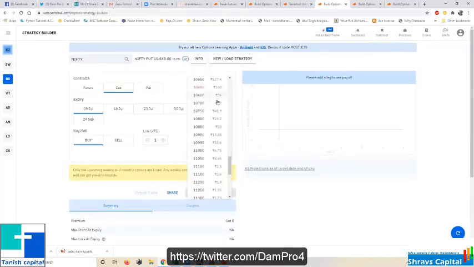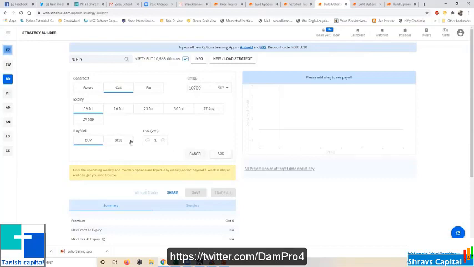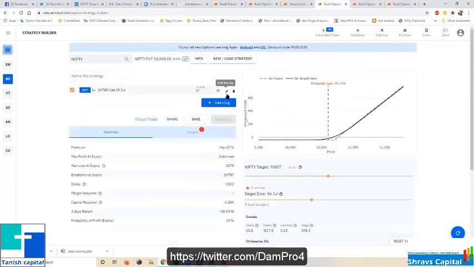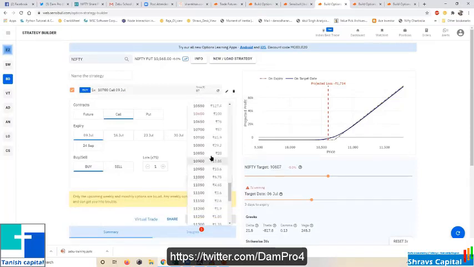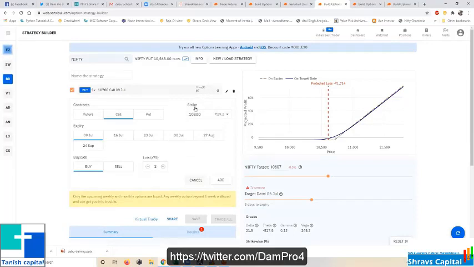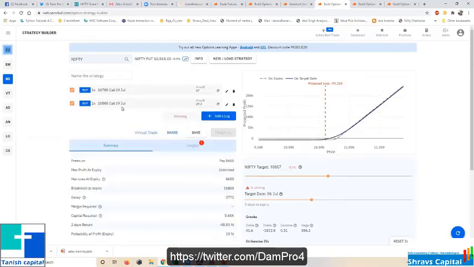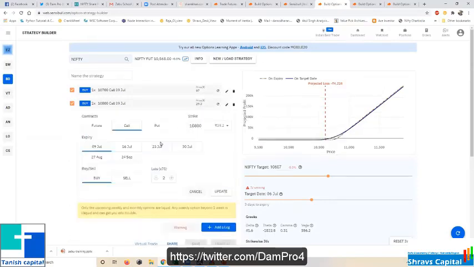So whatever call you want to buy, even if you want to buy 700 call, you buy, and you want to build a ratio. What is the ratio you want to build? That you can decide. So I'm selling 800 also. So 57 rupees. So this is 30 rupees. So if I sell 2 lots, I will get little credit. Sorry, I have to sell this.